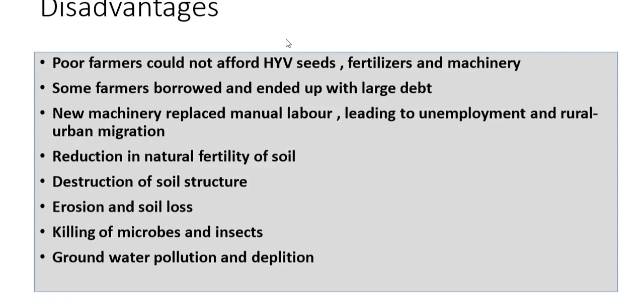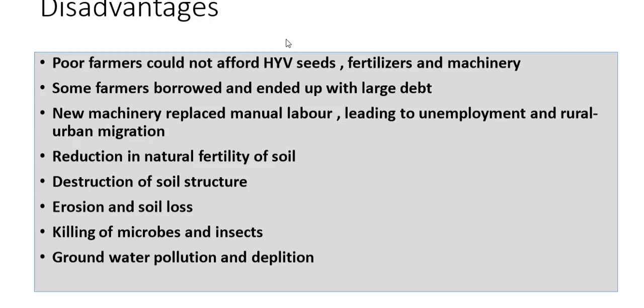Some farmers borrowed and ended up with large debt. Now, what happened here? People could not afford, so they tried to borrow money from others and tried to use it for purchasing. But they borrowed money and could not repay it back, so it was a large debt. New machinery replaced manual labor, leading to unemployment and rural urban migration. Now here what happened, as you saw in the advantages, there were a lot of machinery in demand, and this machinery came, so the people who were doing the manual labor, what happened to them? They were replaced by the machinery.